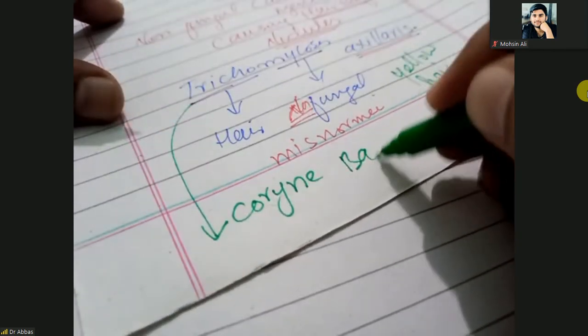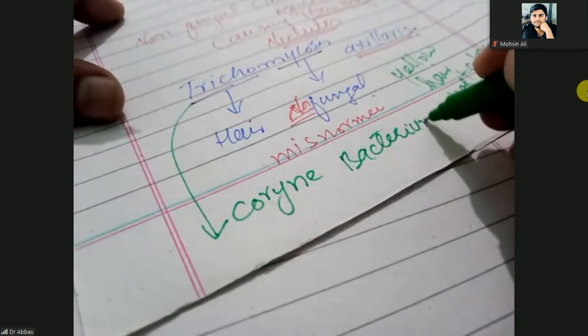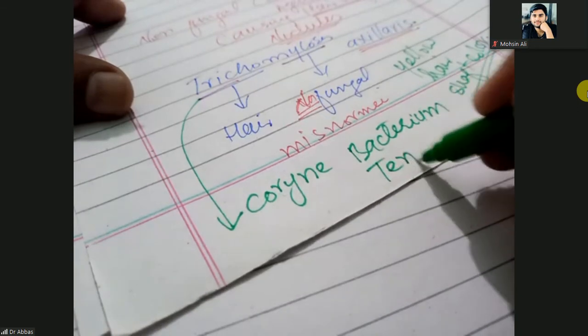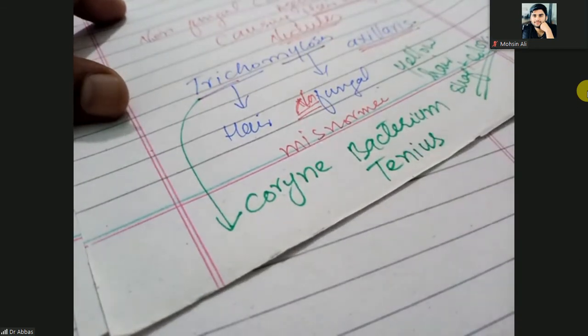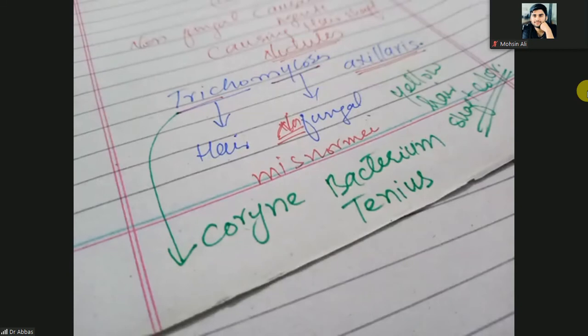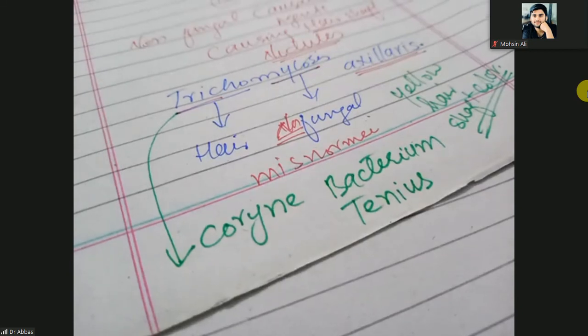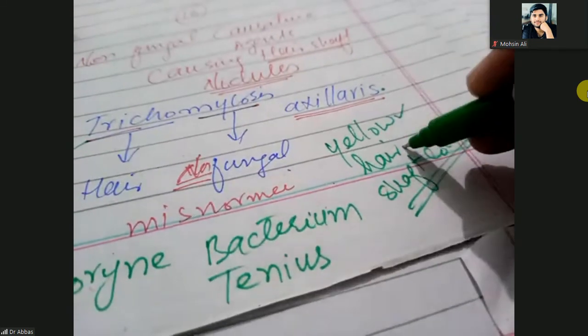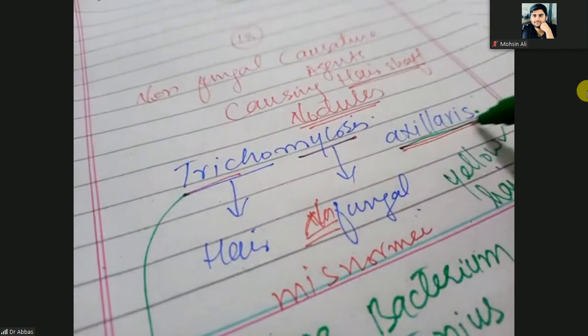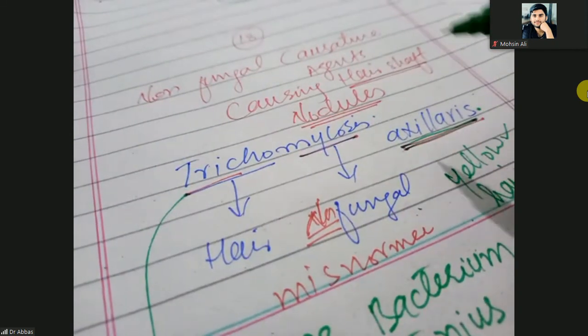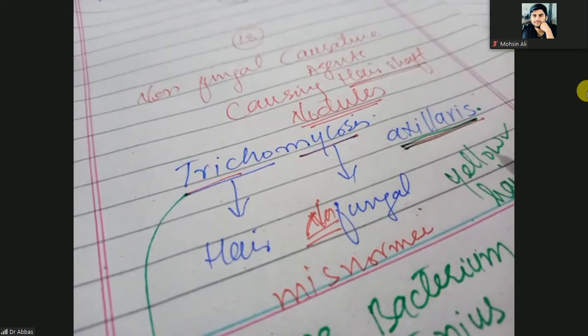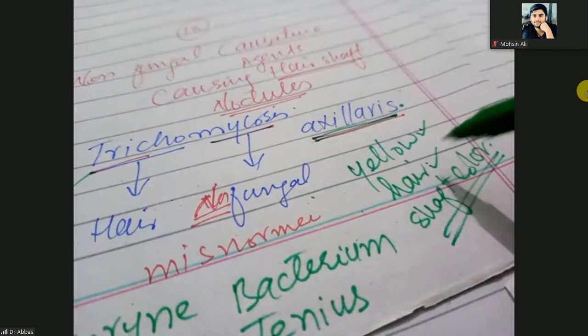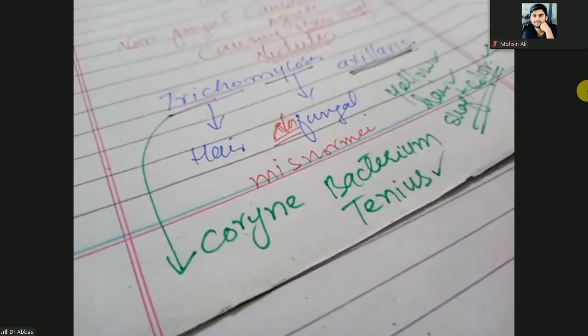So due to Corynebacterium tenuis, there will be a yellow hair shaft, called trichomycosis axillaris.